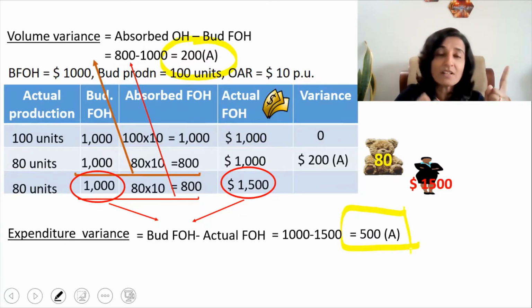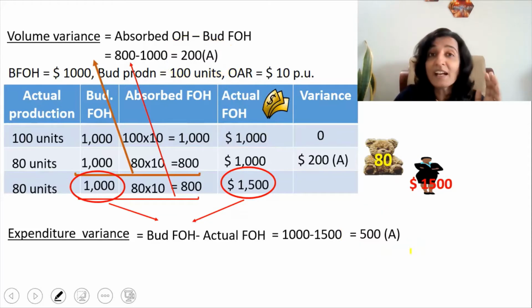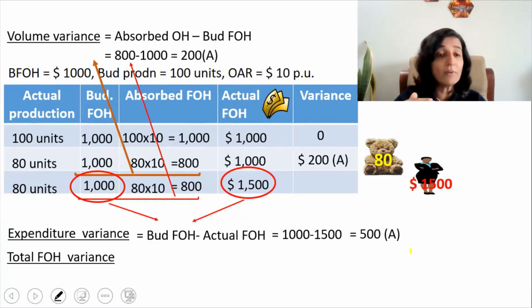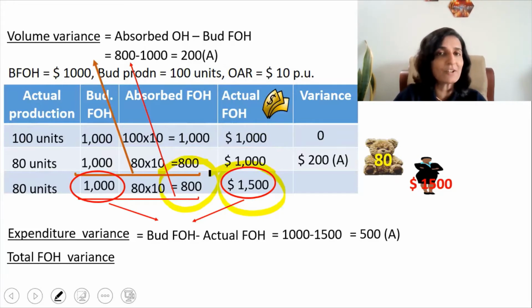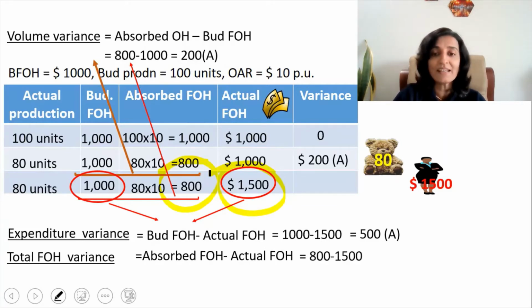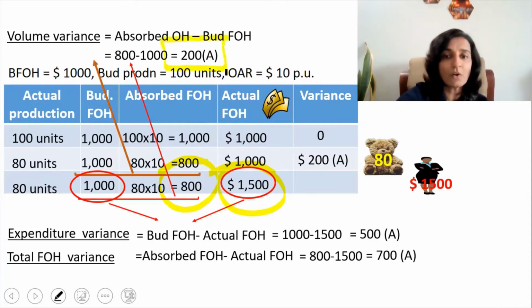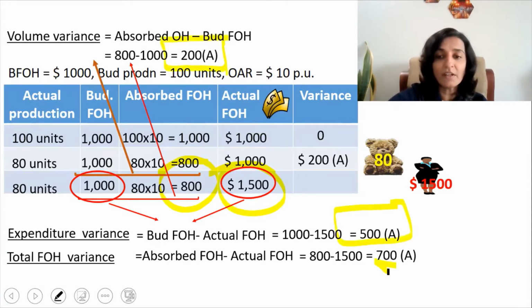So what is the total fixed overhead variance? It is 200 adverse plus 500 adverse, giving an amount of $700. So the total fixed overhead variance as a formula, if we write, it is absorbed fixed overheads minus the actual fixed overheads. So we should get an amount of $700. Let's check. It is absorbed fixed overheads minus the actual fixed overheads, that is 800 minus 1,500, or $700 adverse, which means that the total is perfectly matching. That is, it is $200 plus $500, giving a total variance of $700.